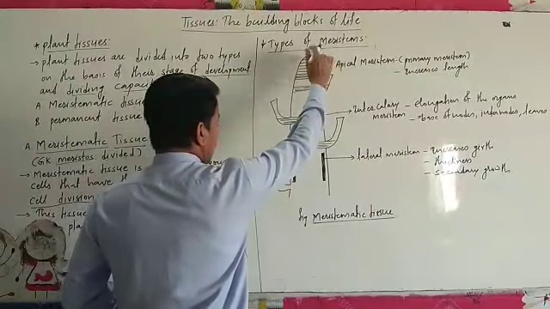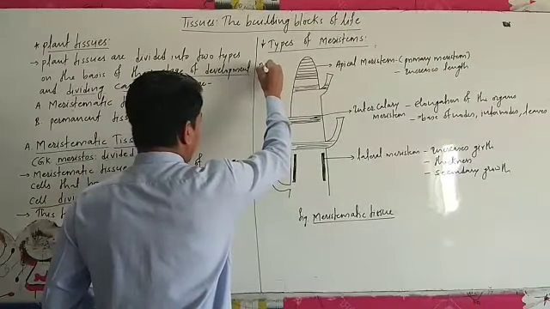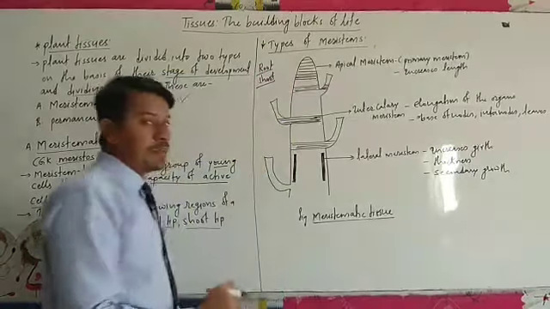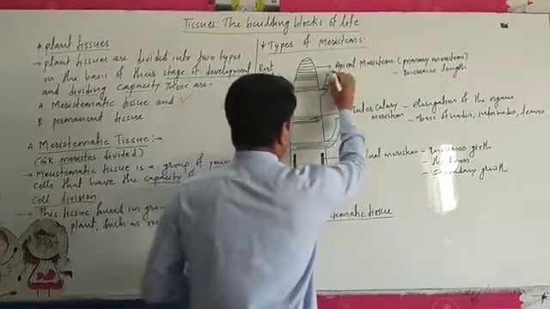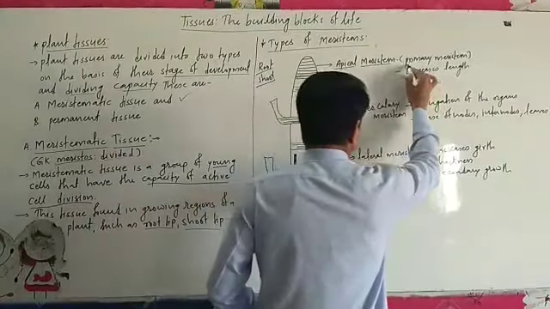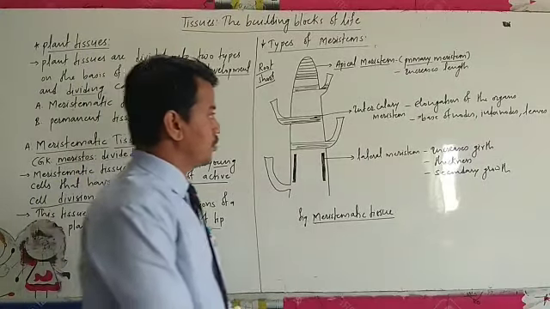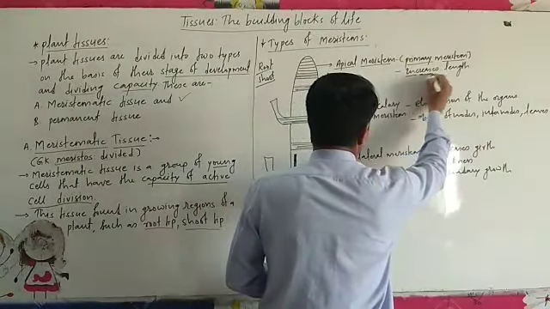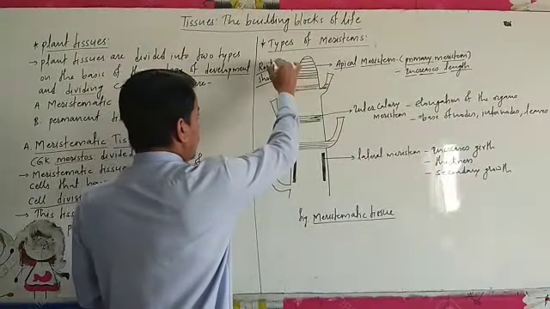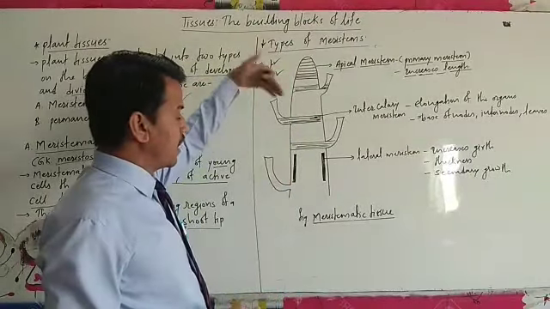At the apical region, or the tip, it may be the tip of root or shoot, we call it the apical meristem, also called primary meristem because it is responsible for the primary growth of the plant. They are continuously under division, so they increase the length of roots and shoots because they are present at the tip.